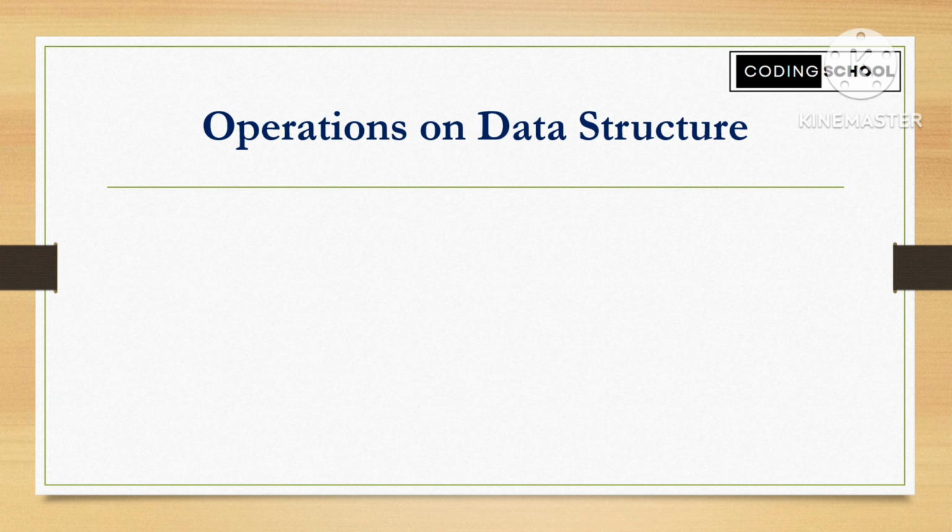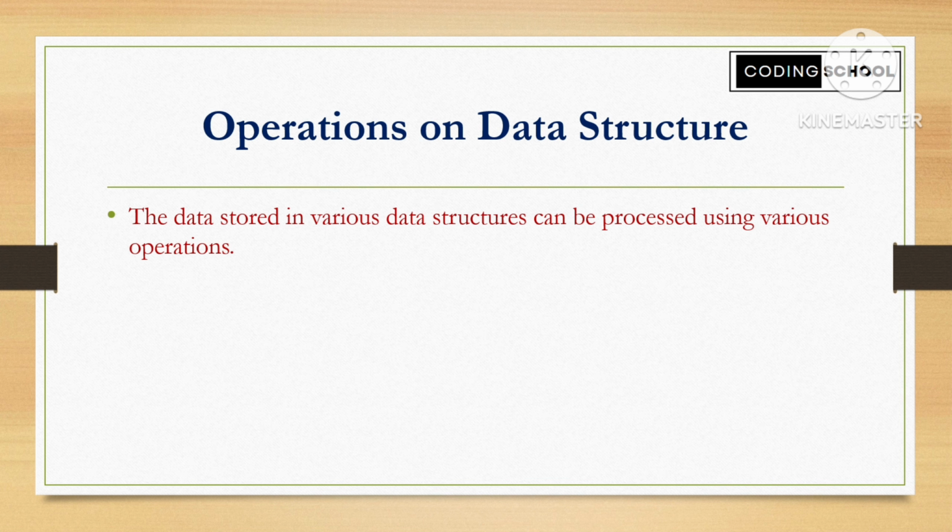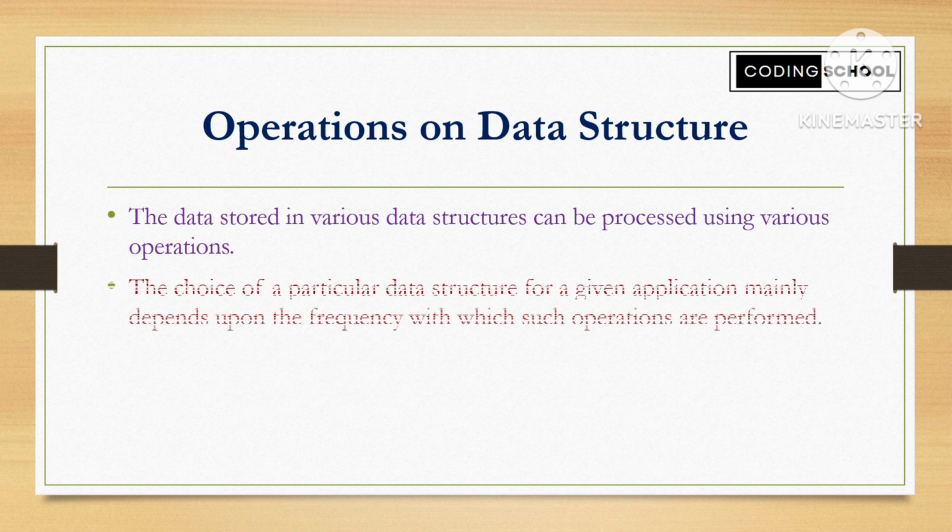Next topic is operations on data structures. The data stored in various data structures can be processed using various operations. The choice of a particular data structure for a given application mainly depends upon the frequency with which such operations are performed. Means we first understand whether the operations which are provided by a data type fulfill the need of the application or not, and if yes, then only we can use that data type in our application.